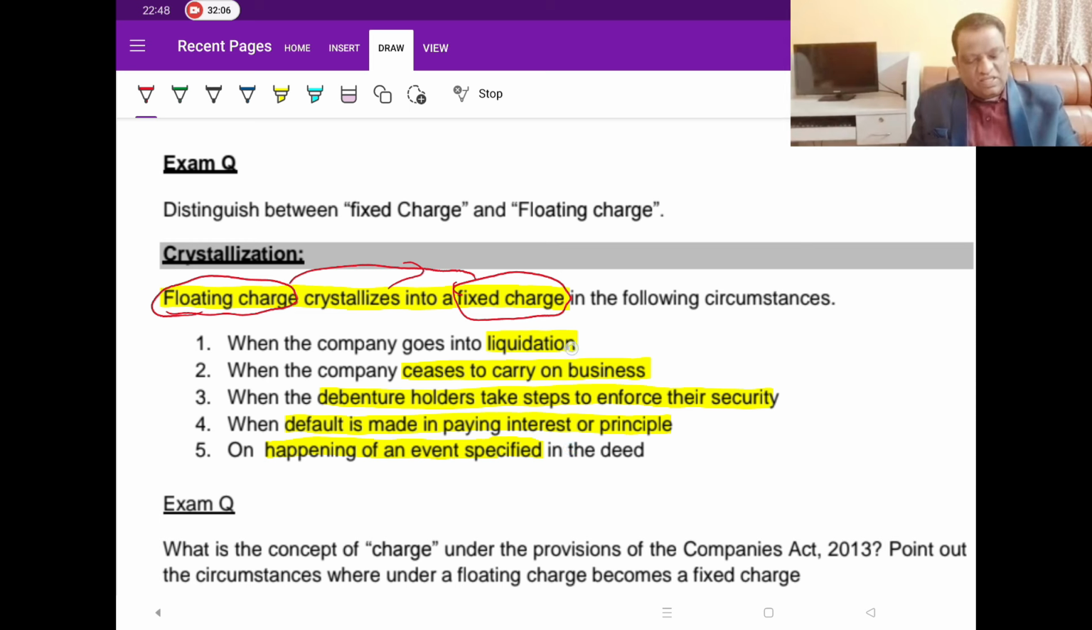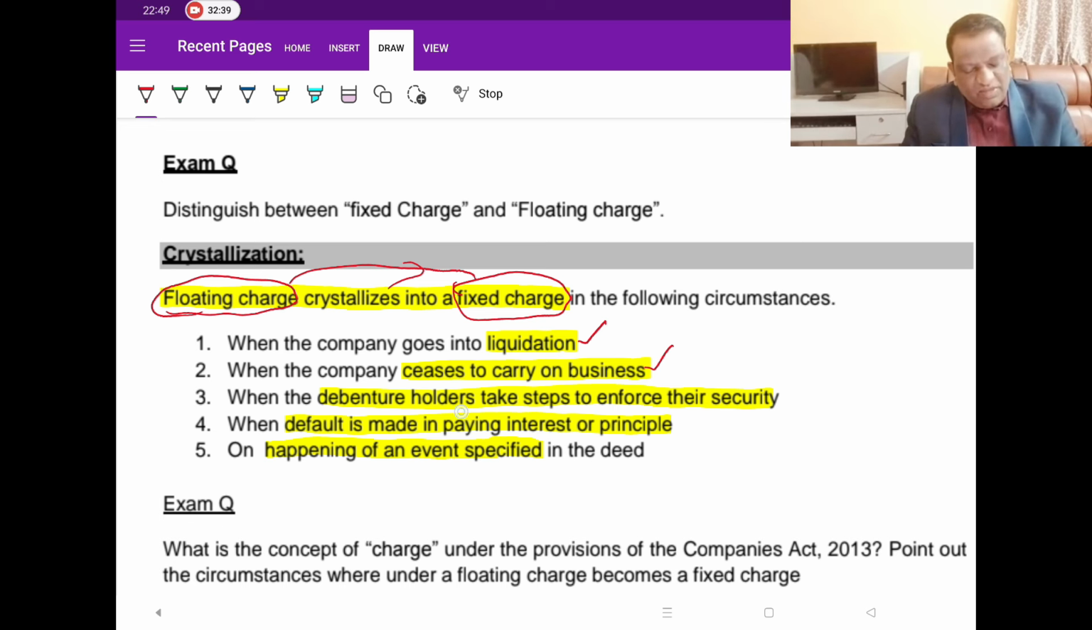Because of these reasons. Either the entity is not able to run the business, it is getting into liquidation, they have stopped carrying on the business. All these are the symptoms which create a kind of risk to the creditor. So therefore, if these scenarios are there, he doesn't want to continue with the floating charge. He wants to convert them into fixed charge so that his assets are taken care of. So what could be the causes? One is the liquidation. Second, they stop doing the business, ceasing to carry on business.